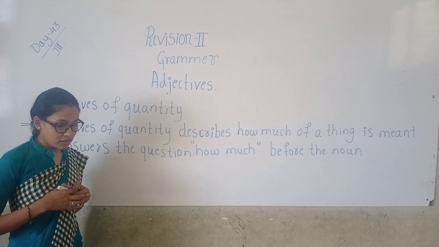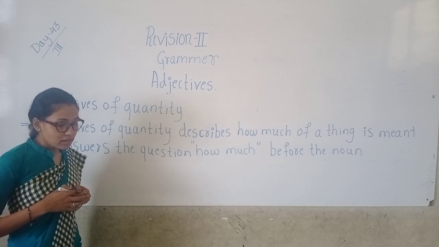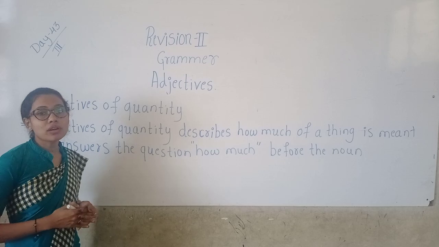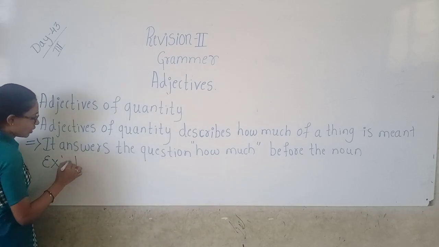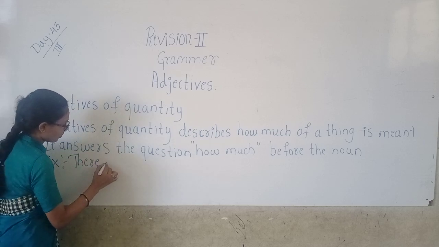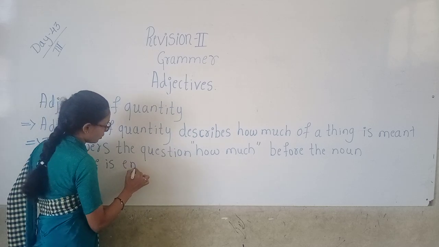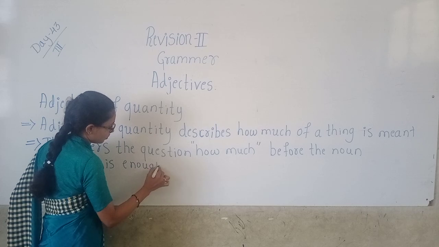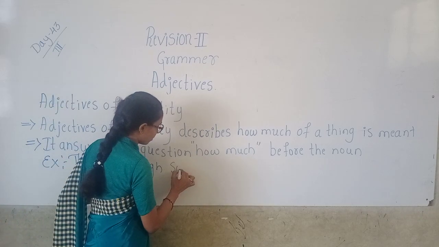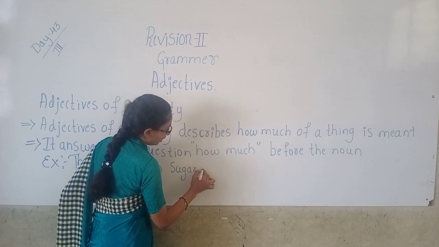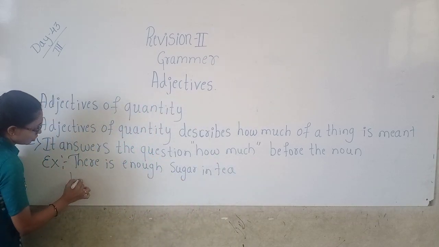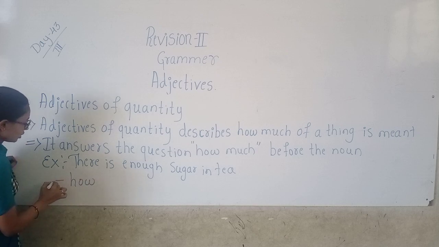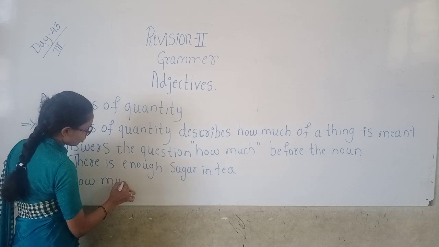How much sugar? Okay. There is enough sugar in your tea. Let's see some examples. There is enough sugar in the tea. So how much sugar? The question is, how much sugar?